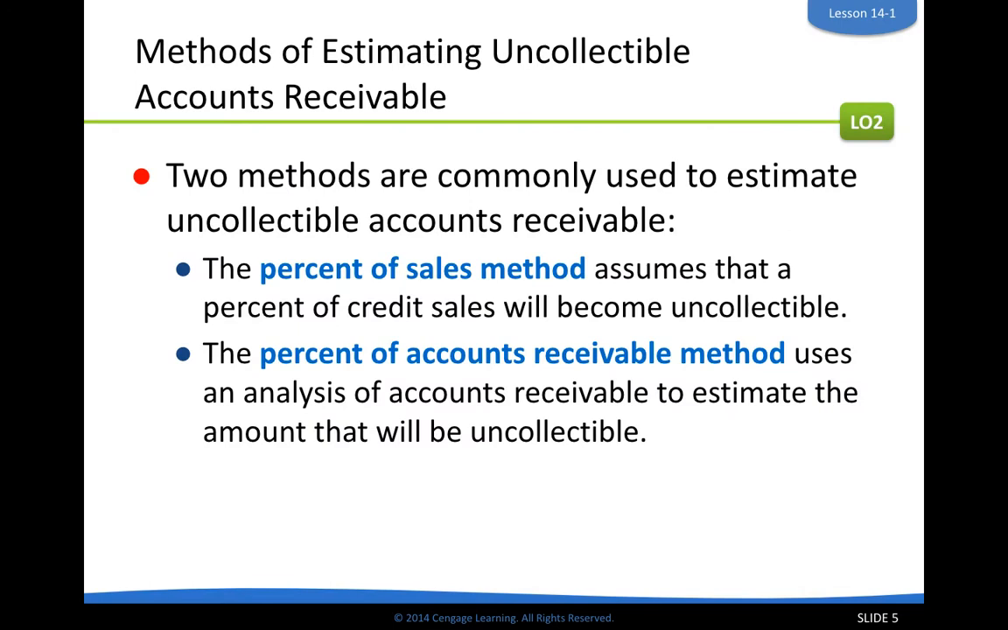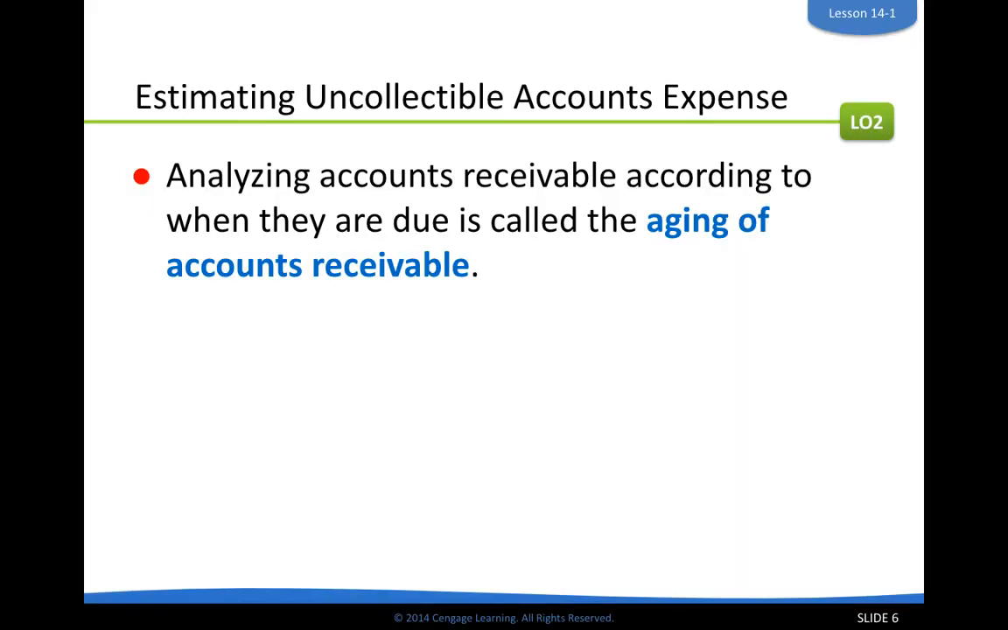There are a couple of ways we could estimate how much money is not going to be collected. Two examples: you take a straight percentage of the total sales and say, let's estimate that money we're never going to collect. Or a percentage of accounts receivable. However much you sell on account, you say a percentage of that we will most likely never collect. The method that we are going to use is called the aging of accounts receivable.